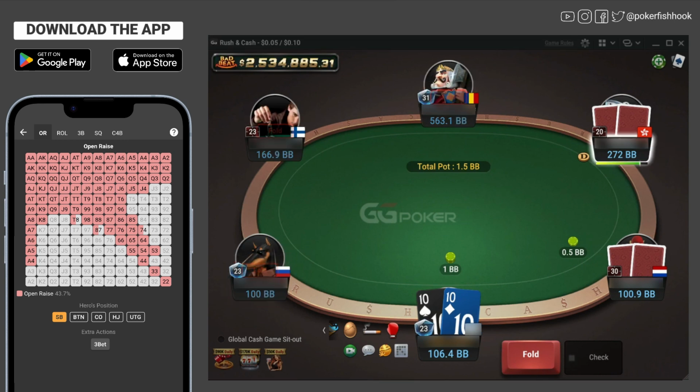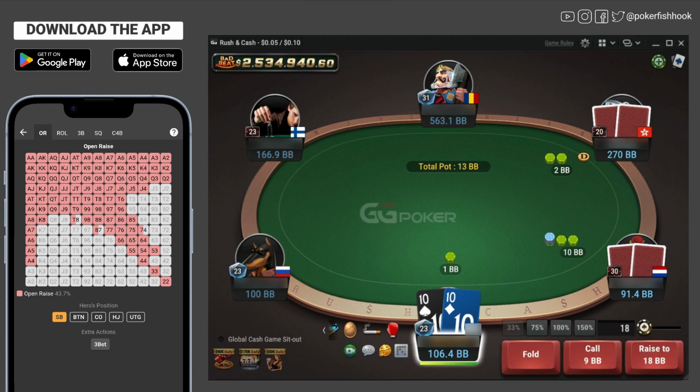In this case, the button open raises. Then, the small blind decides to 3-bet. Now, we are in the big blind with pocket tens and we have to decide what to do.